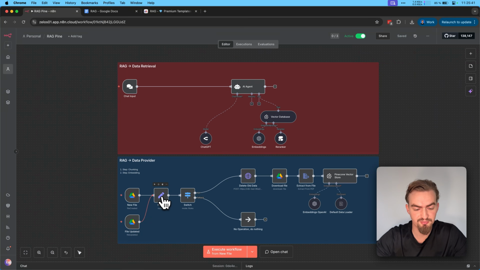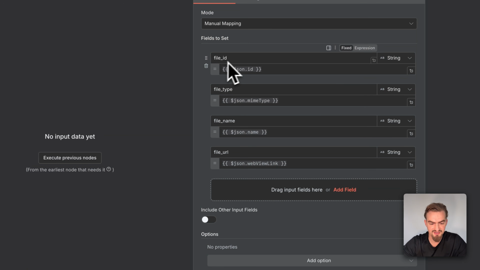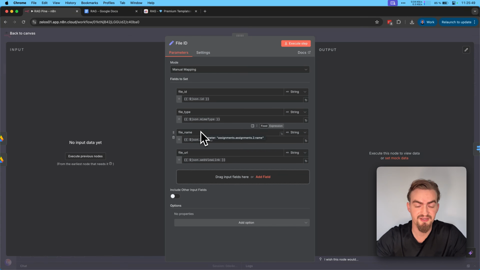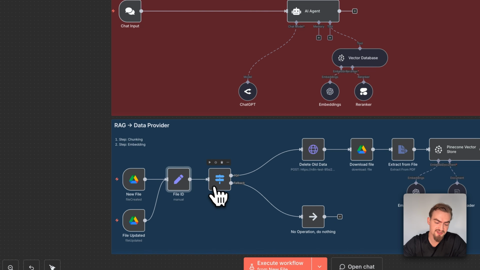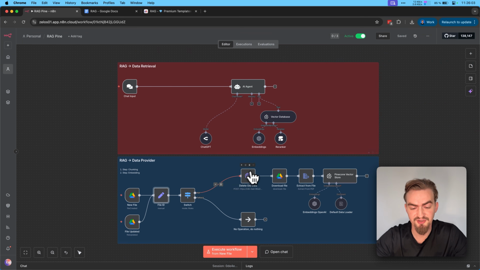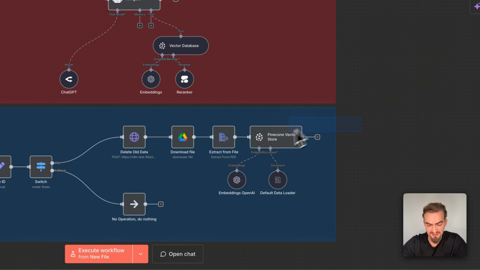Then we extract the most important information like the file ID, file type, file name, and also the file URL. After that, we check if it's a PDF. And if so, we first delete the old data we already have for this document in our database. Then we first have to download this file, since here we only get provided with the file ID. And then we extract the text information from this PDF file, since the PDF also has some images that we're currently not extracting. And then this information gets passed to this node.